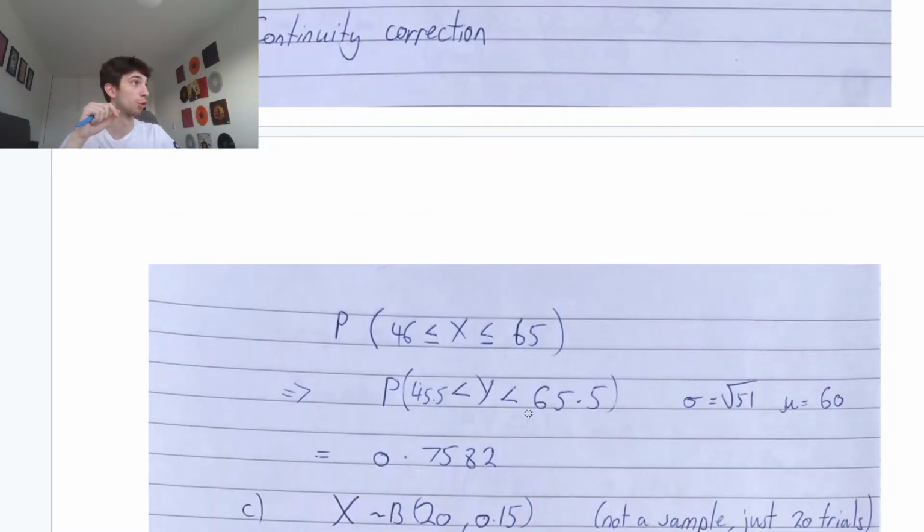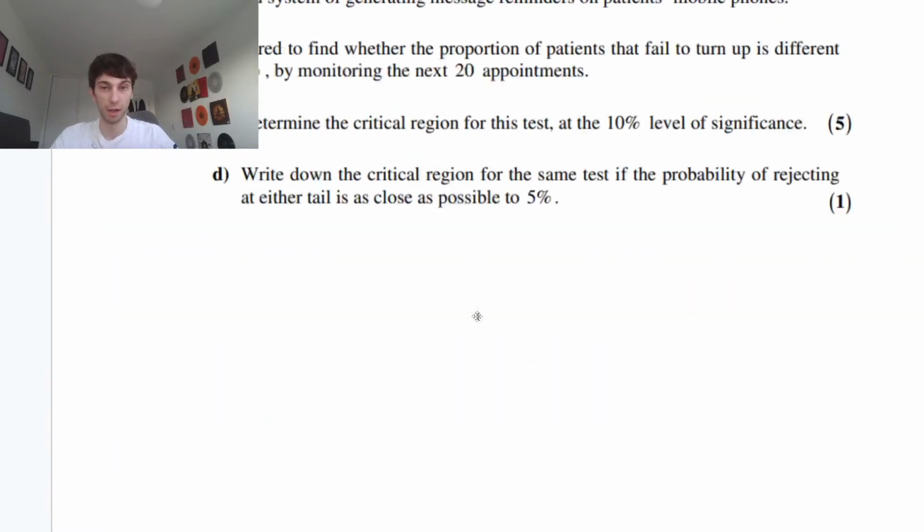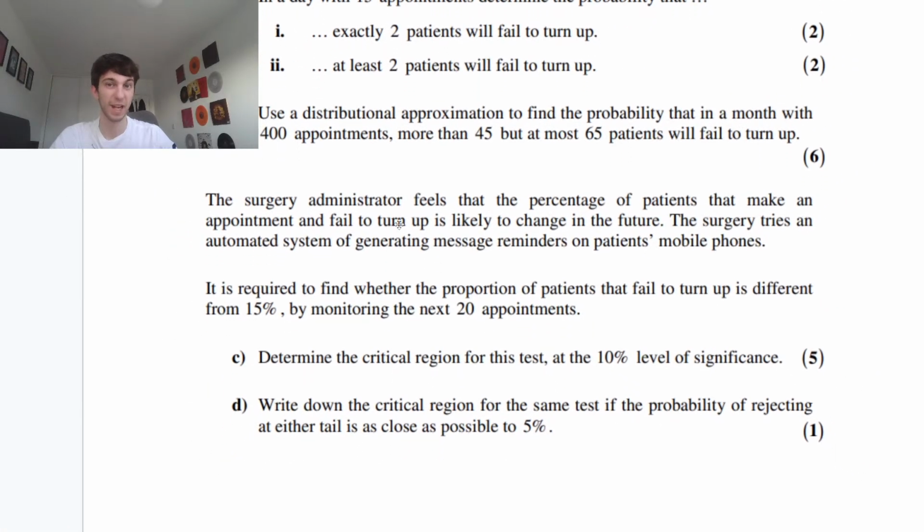In this case, it's just normal CD. This is our lower, this is our upper. Normal CD, we've got the standard deviation, we've got the mean. This just gives us 0.7582. Nothing scary there. I guess the key thing you have to spot is we're doing 400 appointments now, so you change your number of trials, but other than that, nothing bad. Continuity correction, be careful. Think about your rounding, whether it rounds to 65 or rounds to 45, all that stuff.